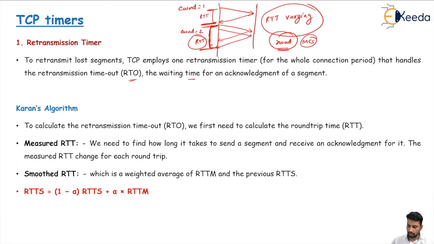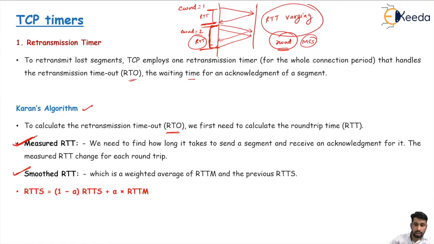For this varying RTT, we mainly have an algorithm called Jacobson's algorithm, and this algorithm is used to calculate the RTT or the retransmission timeout. Mainly we have these two: one is the measured RTT and second is the smooth RTT. The measured RTT is, in a general way, how long it takes to send a segment and receive an acknowledgement for it.